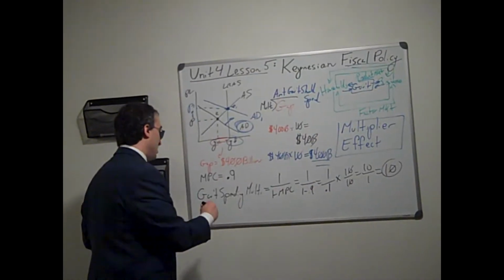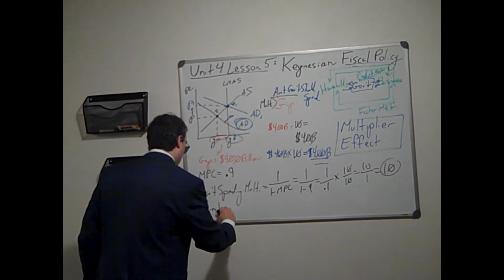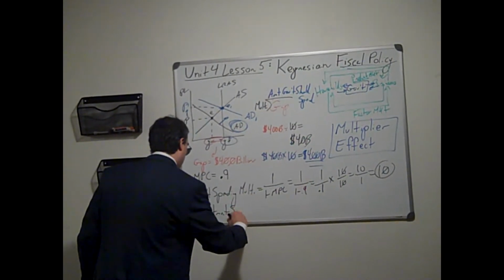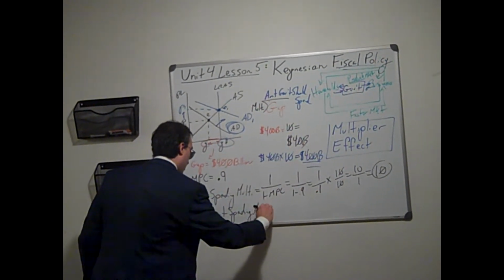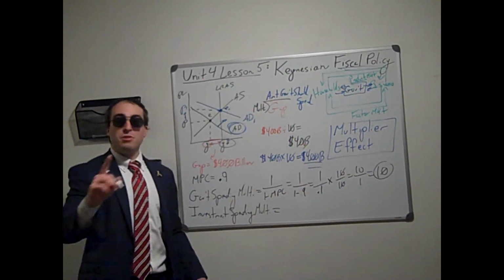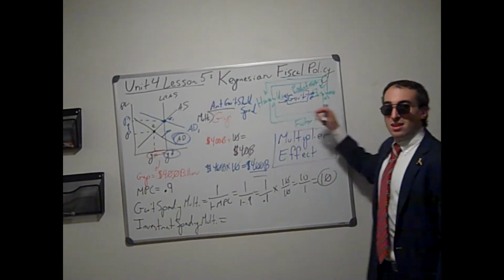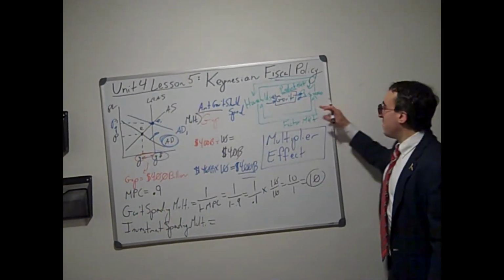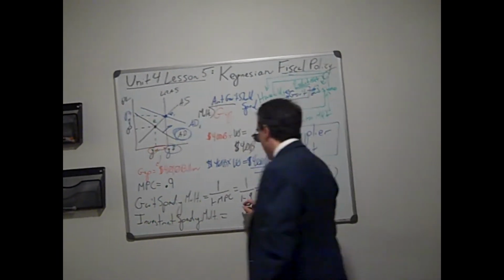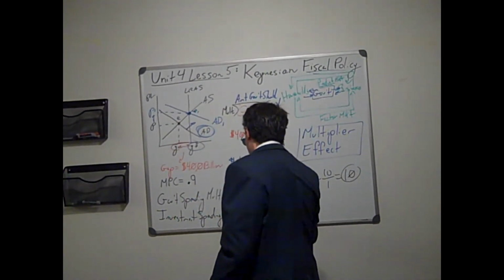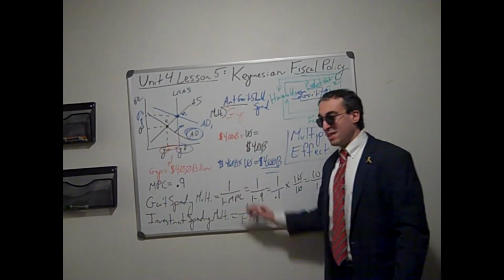So the investment spending multiplier also equals, because of the circular flow model, the product market, and the factor market, spending becomes spending, also is the same formula as the government spending multiplier. They are both the same.